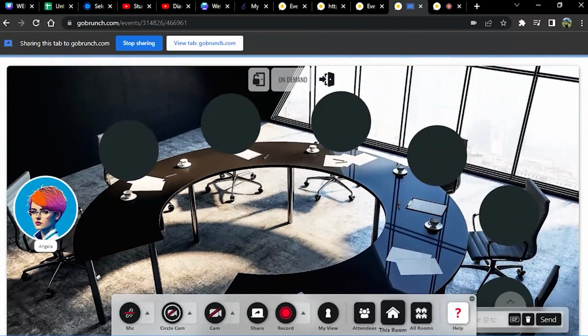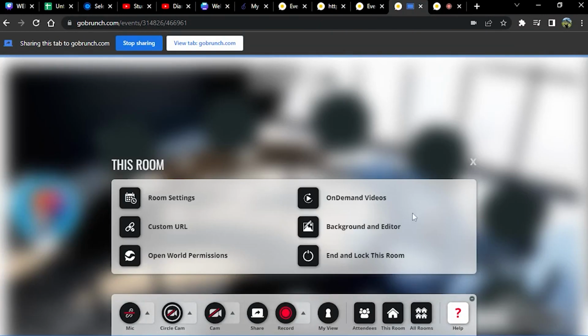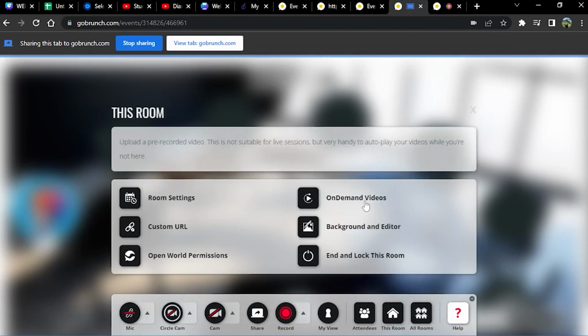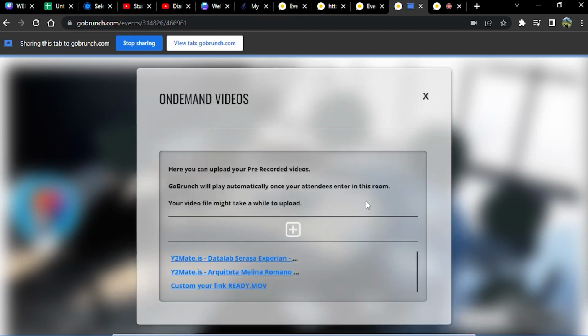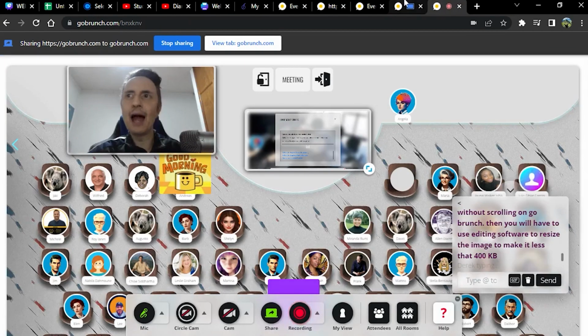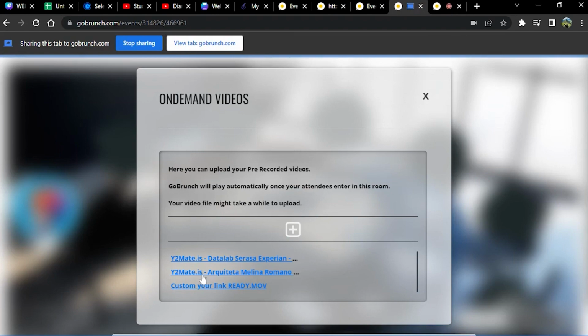For that, we're going to go to this room icon and we go to this place, on-demand videos. Guys, this is not the editor. This is a different feature where you can upload your MP4 files. Exactly. And the ones that you upload are always going to be there in any room, like your video library. So right now I'm going to choose this video.